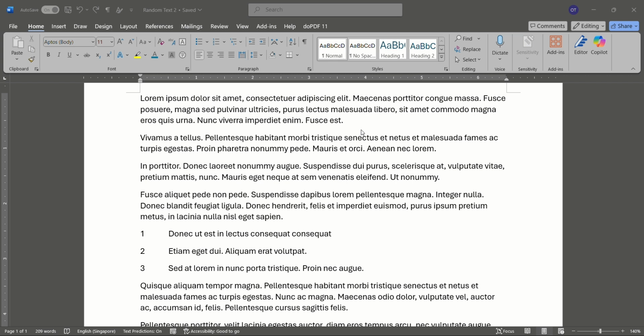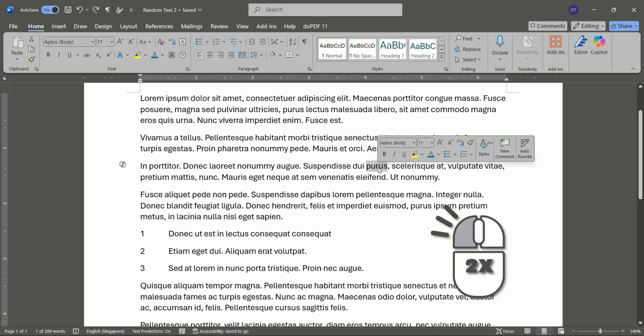Let's start with double-clicking. This simple action allows for quick text selection and efficient editing. First, double-click on a word. Notice that the entire word is selected instantly. This is useful when you need to quickly change formatting, such as making the text bold or italic.